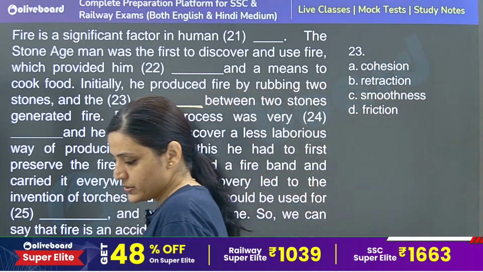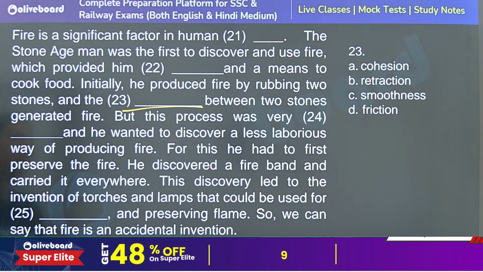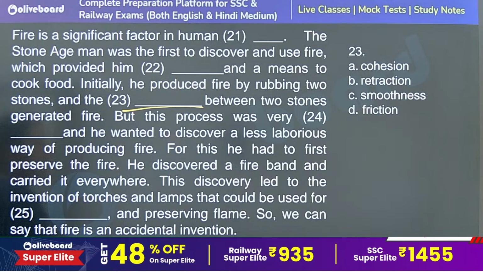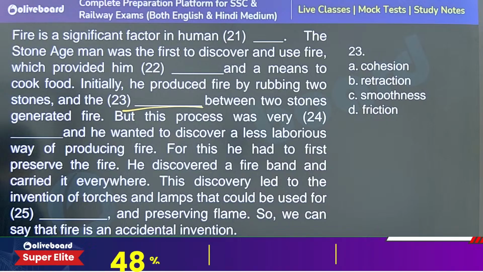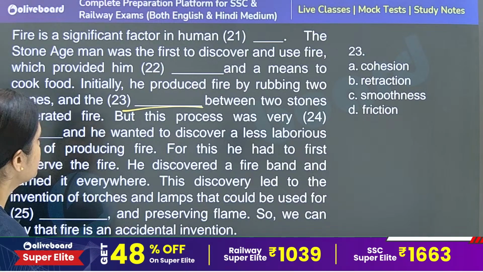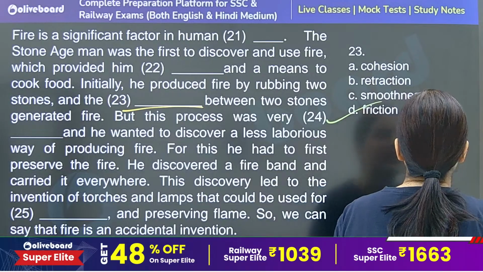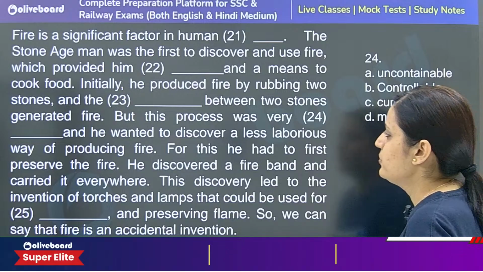So 23rd next. Initially he produced fire by rubbing two stones and the dash between them. Definitely the friction between the two stones generated fire. That's the friction, not smoothness, retraction or cohesion. 24.